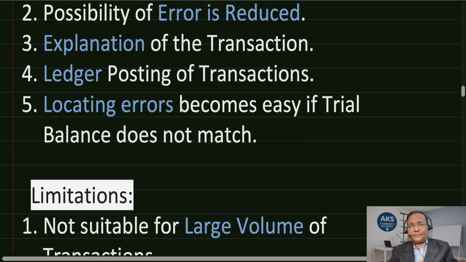So next step after having prepared journal, there is ledger. From ledger we prepare trial balance. Anyhow, we will learn about trial balance later in the subsequent chapter. But for now, you understand that if the trial balance total does not match, then there must be some preceding error resulting into mismatch of trial balance, and that can be understood and located as well. So these are the 5 advantages that journal has, which we have understood. By and large, there is meaning, characteristics and definition also we have seen, and the advantages that it has with regard to the business that we have understood.